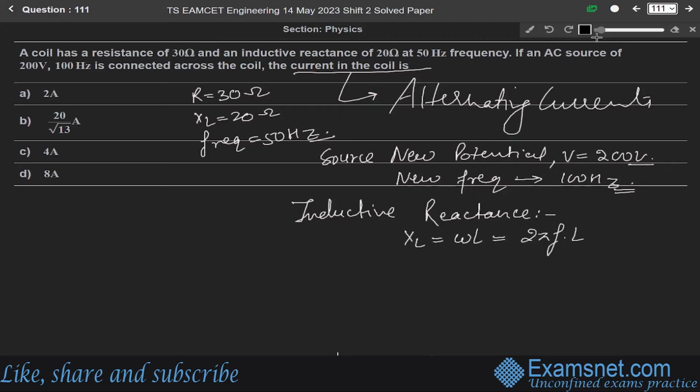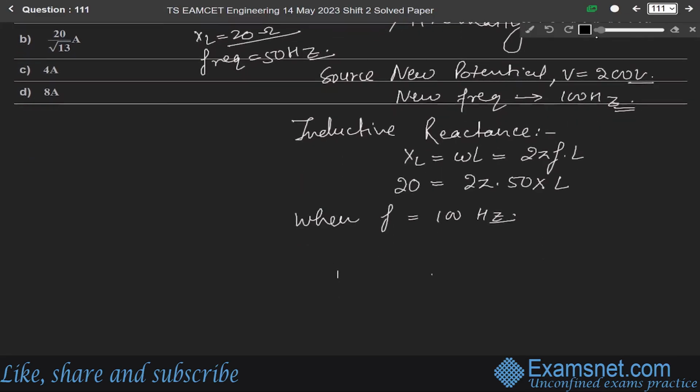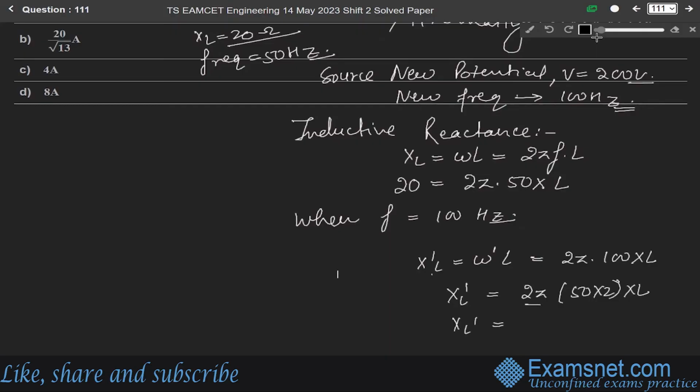So XL is given as 20, which equals 2 pi into 50 into L. When the frequency is 100 hertz according to the question, XL dash will be equal to omega dash L, which equals 2 pi into 100 into L. So XL dash will be equal to 2 pi into 50 into 2 into L.